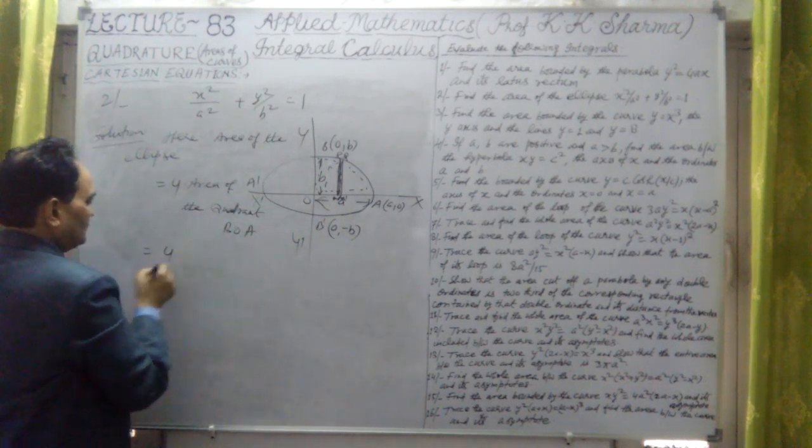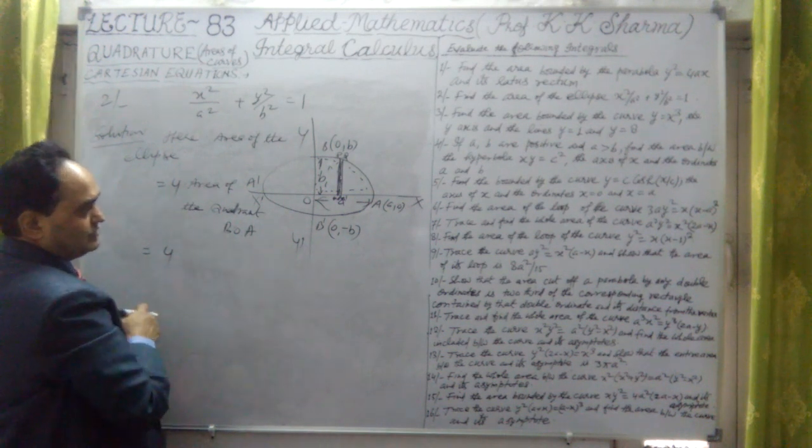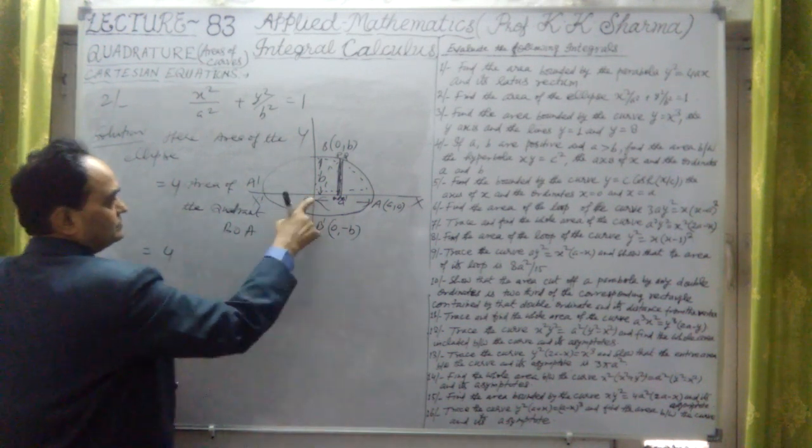That means 4 into, now we have to find out the value of y. The limits here are 0 to a again.